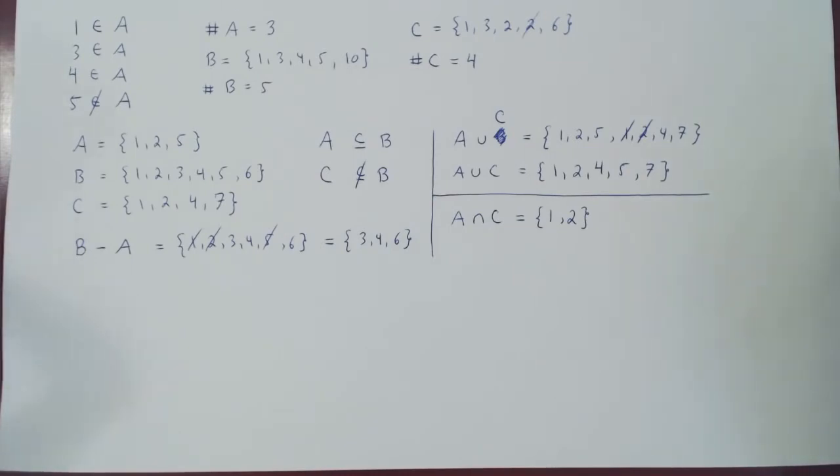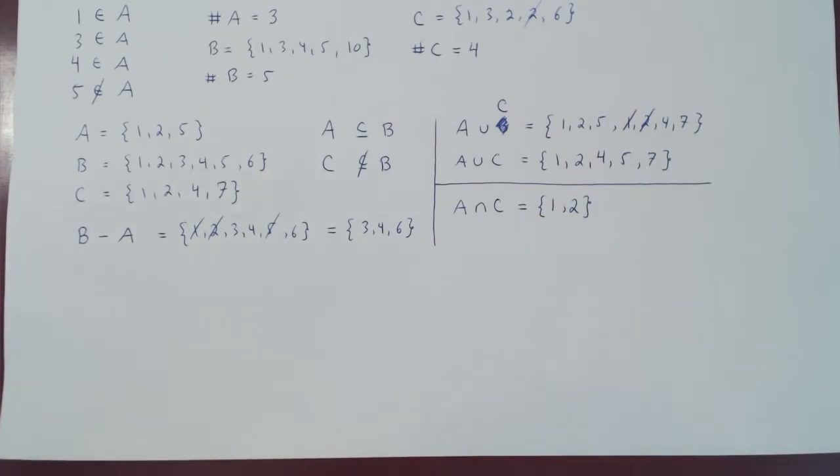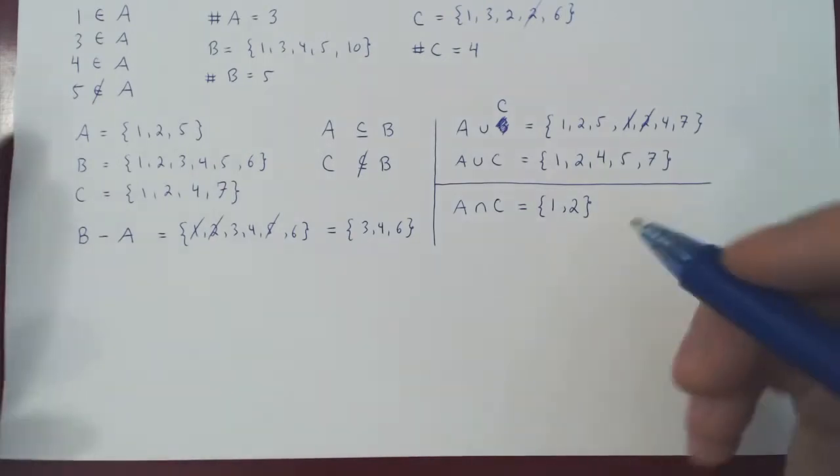Now there is one other key idea, and that is the idea of the complement, but that is relative to what's called a universal set. For us, and we'll see this through examples, a universal set will be the set that contains all of the possible outcomes of interest. We'll have an experiment, we'll look at possible outcomes, and the ones that are of interest to us will form our sample space.